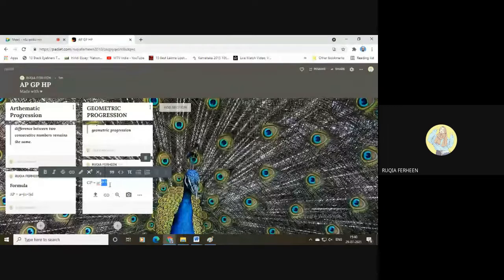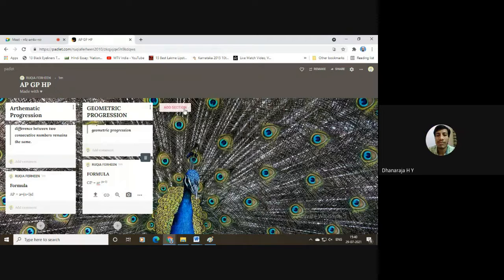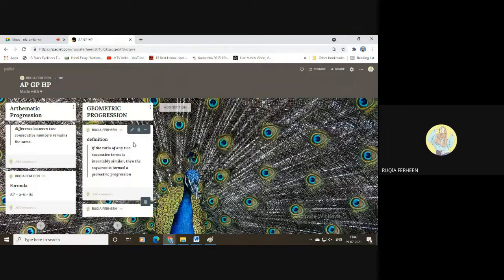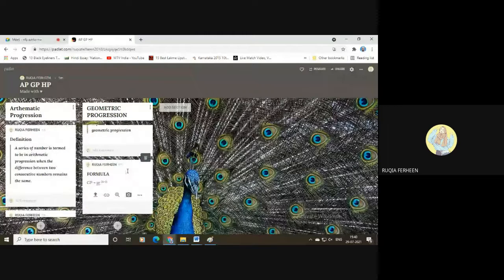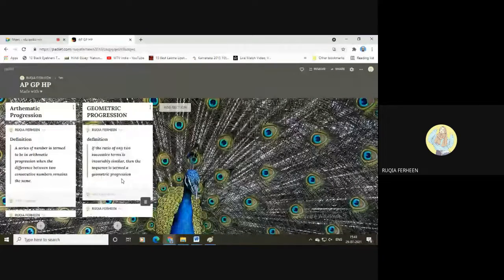I hope you can see this. How a r to the power of n minus 1 is shifted to superscript. Can you see this? Yes. Is it visible? Yes, sir. I hope you got how to add this formula. Is there anything I should show you, or is it enough?